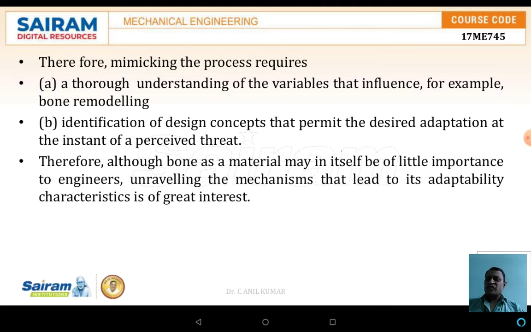Therefore, mimicking the process requires a thorough understanding of the variables that influence it. For example, it may be a bone, or an antler, or a horn. Identification of the design concepts that permit the design adaptation at the instant of a perceived threat. Therefore, although bone as a material may in itself be of little importance to engineering, unraveling the mechanism that leads to adaptability, as well as the characteristic, is of greater interest.